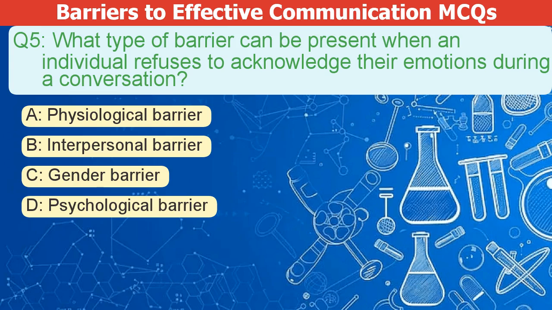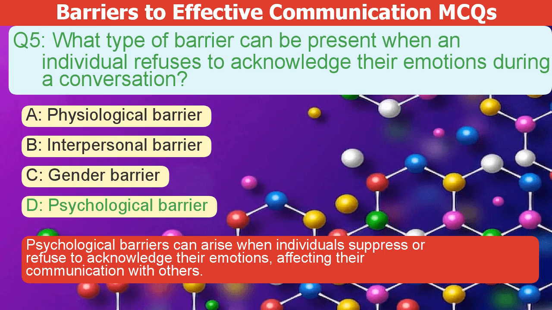What type of barrier can be present when someone refuses to acknowledge their emotions during a conversation? A. Physiological barrier. B. Interpersonal barrier. C. Gender barrier. D. Psychological barrier. The correct answer is D. Psychological barriers can arise when individuals suppress or refuse to acknowledge their emotions, affecting their communication with others.